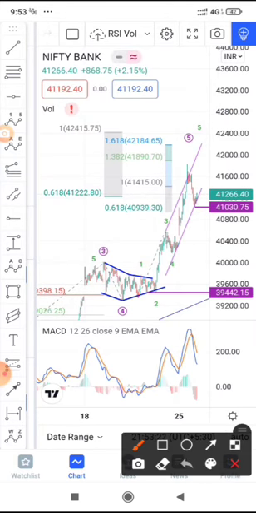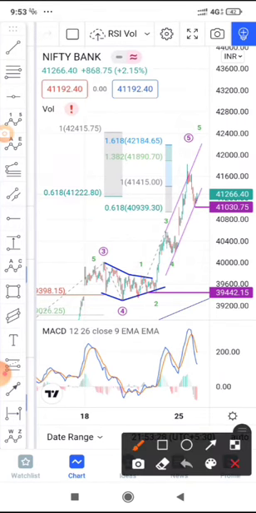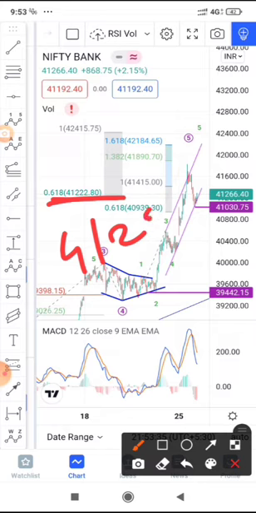Since at the opening itself it breached this level, I had an idea that it will go further up. The next level to watch was this one. Then again it broke this level, and it made a high of 41,900 something in this candle.